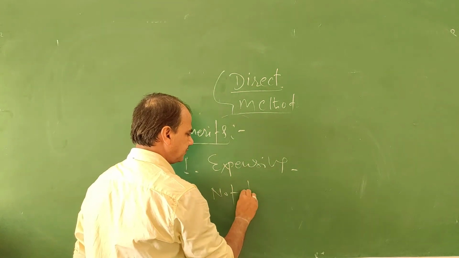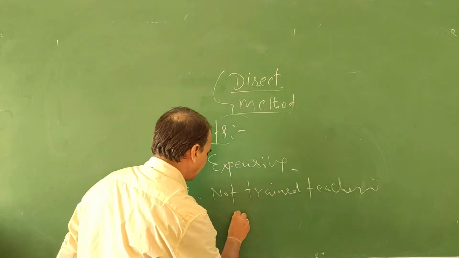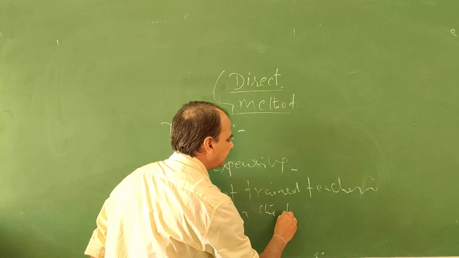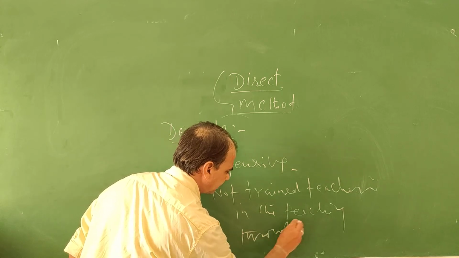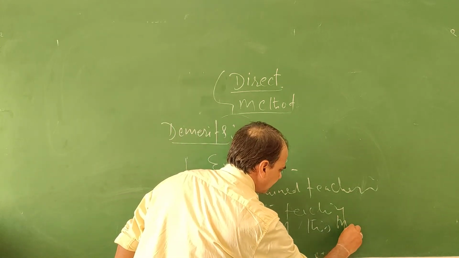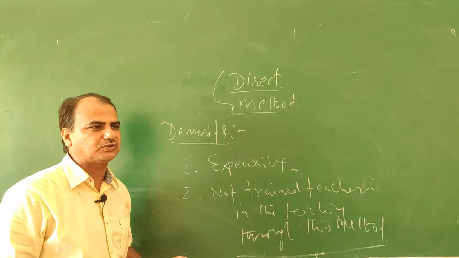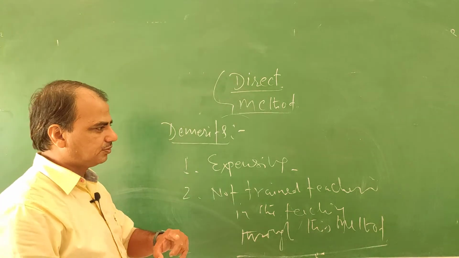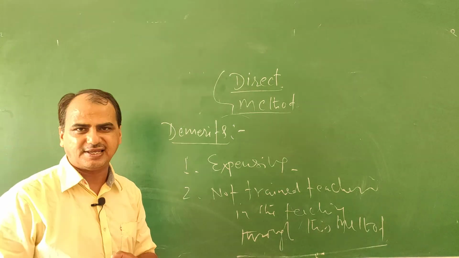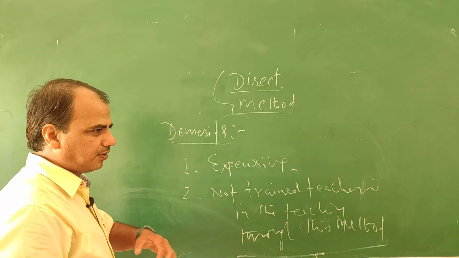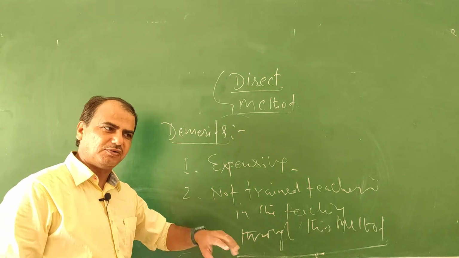There are not trained teachers for teaching through this method, because in Rajasthan, most government school teachers do not use fluent language in the classroom, so they cannot teach easily through language-to-language teaching.